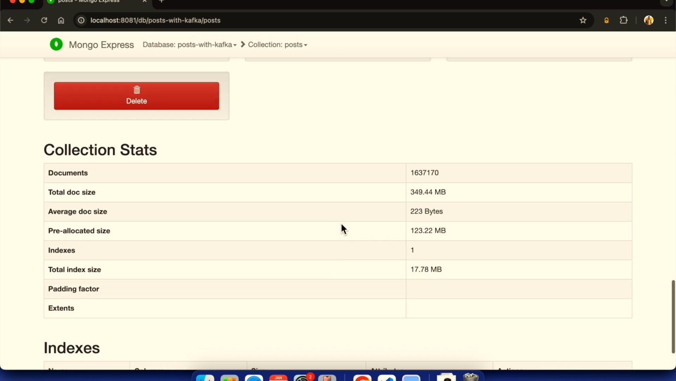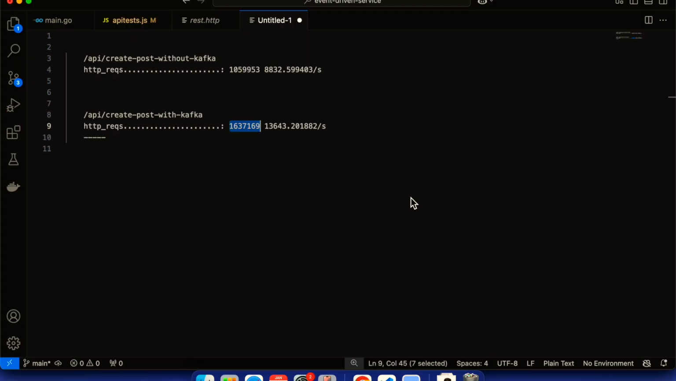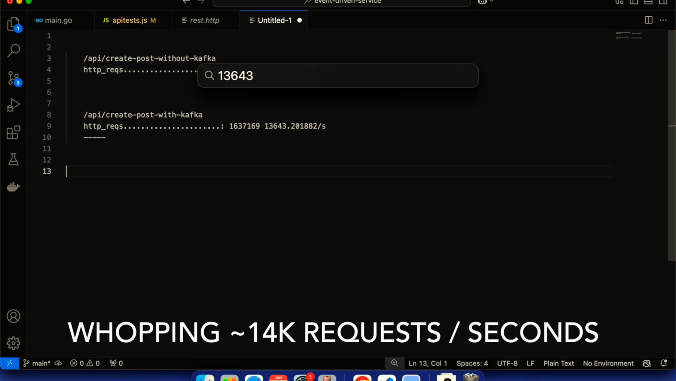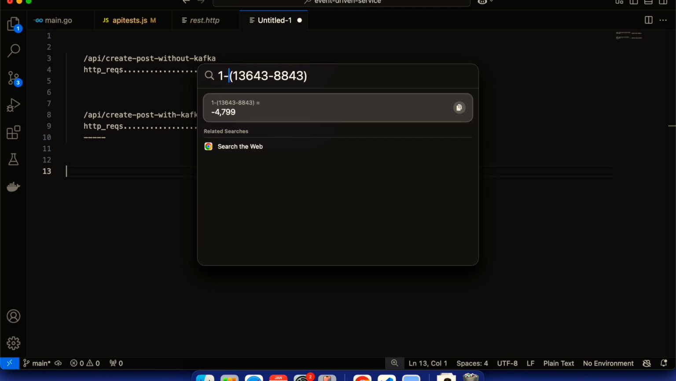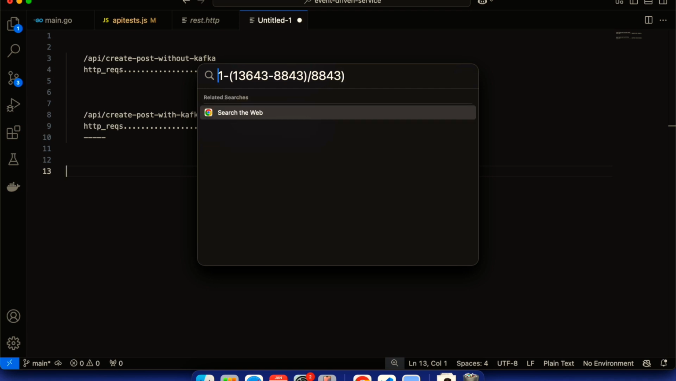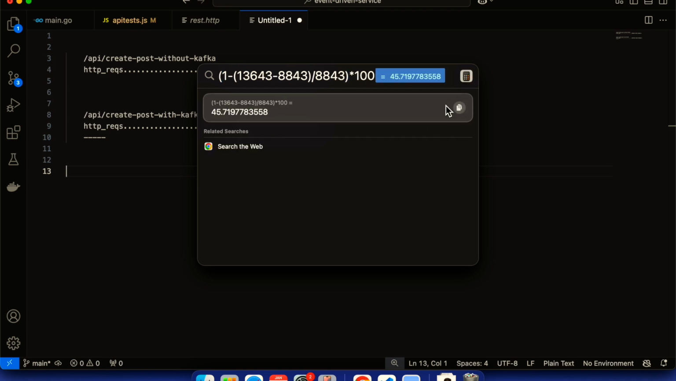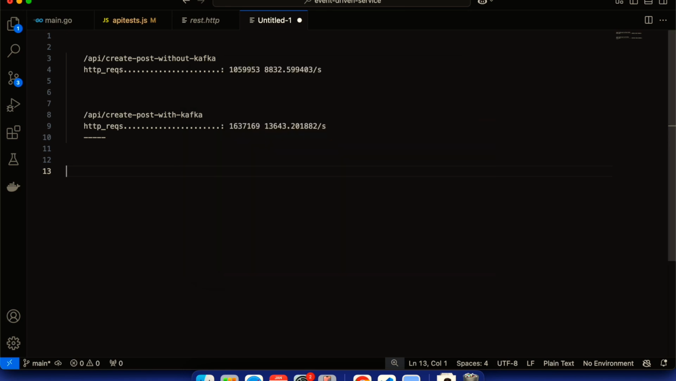Within these 2.5 minutes, it has generated almost 350 MBs of data, and my request response cycle with Kafka has improved significantly. Right now, I am able to process 13,000 requests per second. If I do the math, 13,000 minus 8843, divided by 8843, it is almost 45-46% improvement we are able to map using the faster speed.